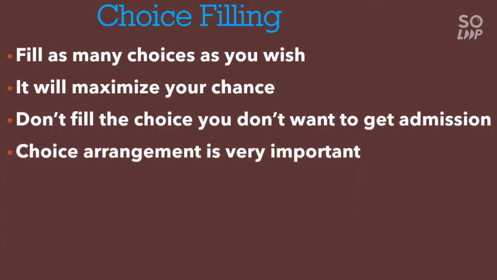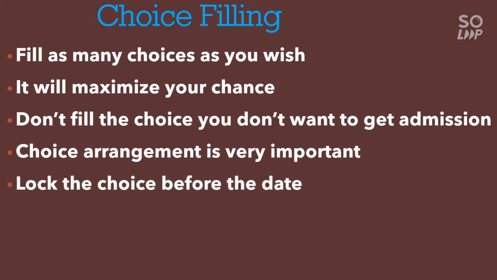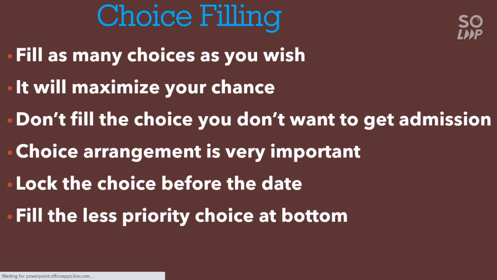And next, choice arrangement is very important. Next I will talk about the choice arrangement that should be done for every student, so that you will get the best college out of them. And lock the choice before the date. That is the most important thing. You have to lock the choice. If you don't lock it, they will not consider it. So lock the choice before the specified date, and fill the lower priority choices at the bottom. That means the college which you think you will get easily in the first round, put that at the bottom.